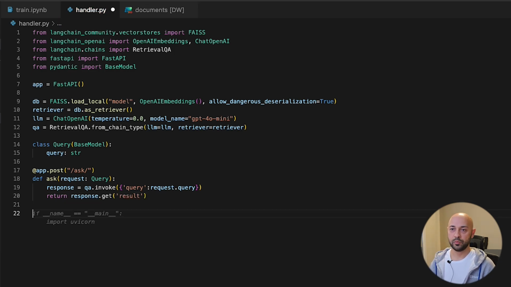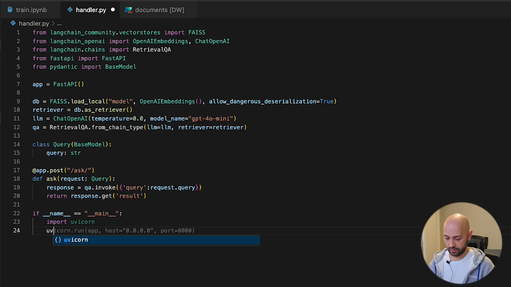And now we have to add a couple of lines so our code will run at the server. Yep, that's import uvicorn, that's correct. And uvicorn run app. Yep, okay. So that's all we need here.